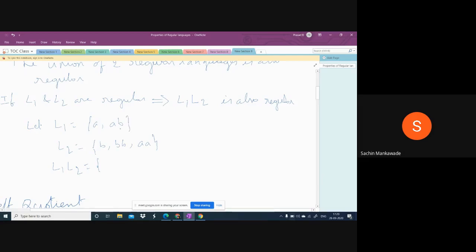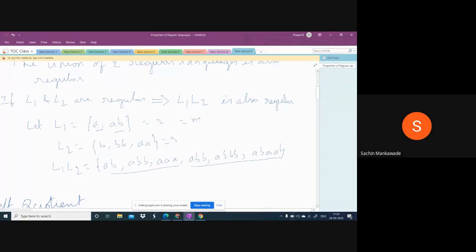What are the strings in L1? A, AB. So A followed by the first string in L2, B. Similarly, A followed by BB, A followed by AA. And similarly, AB followed by B, AB followed by BB, AB followed by AA. These are the strings in L1L2. How many strings are in L1? 2. And in L2? 3. So in L1L2 there will be 2 into 3, 6 strings.